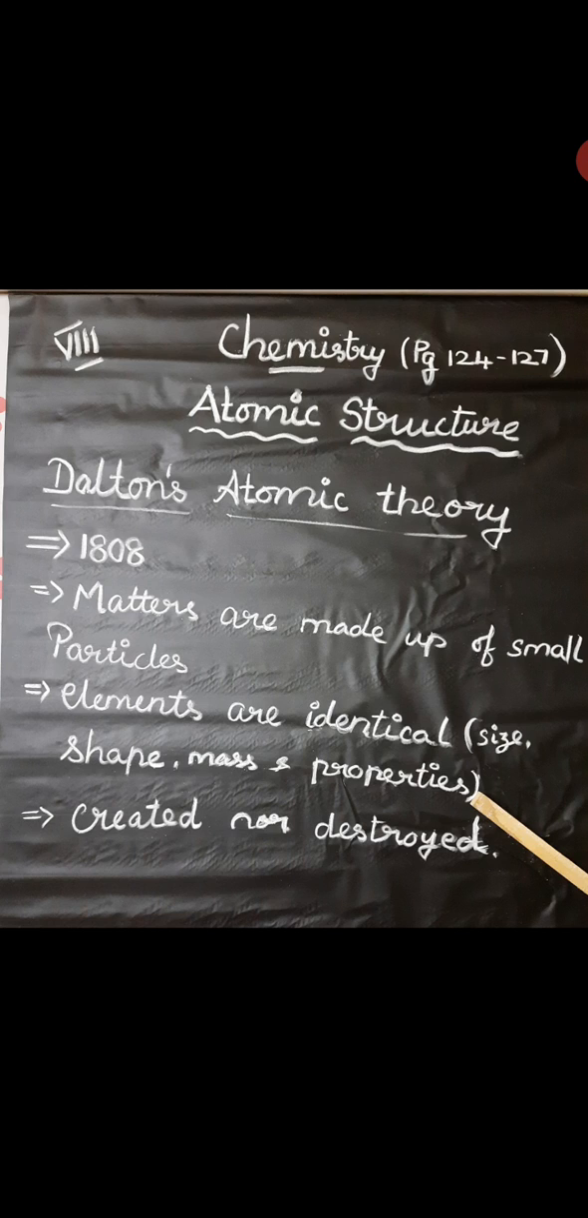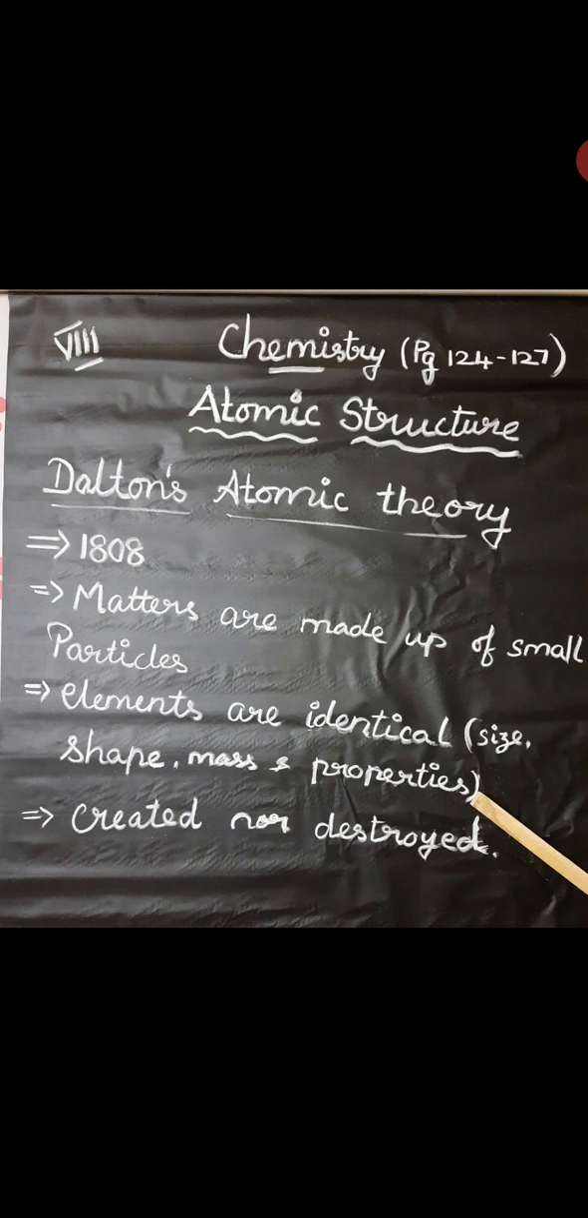What are the main postulates of the atomic theory? The first point: all matter is made up of extremely small particles, and these are called atoms. Next point: atoms of the same element are identical in all aspects, that is, in size, shape, mass and properties.